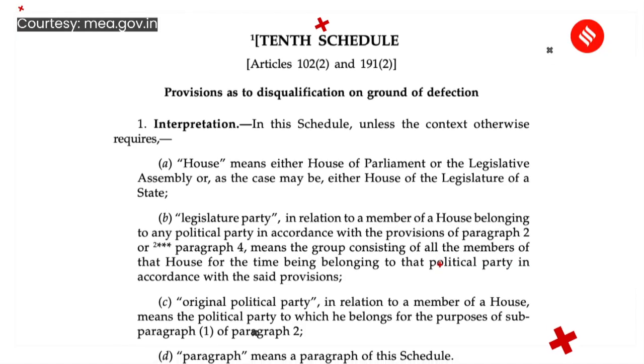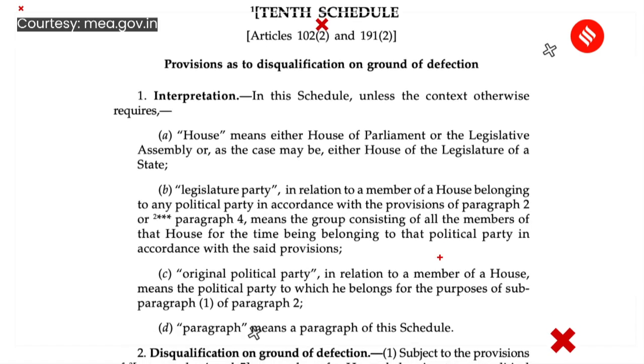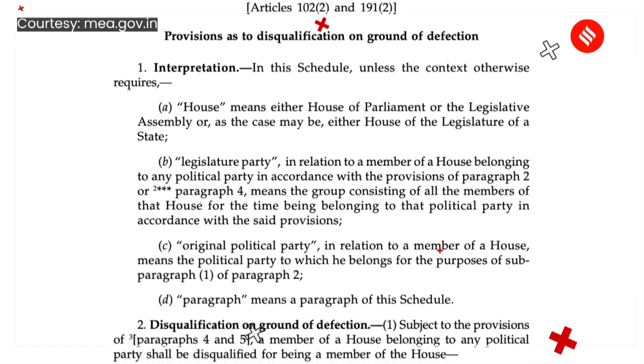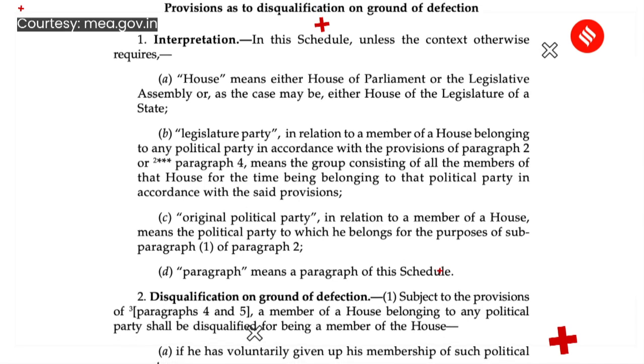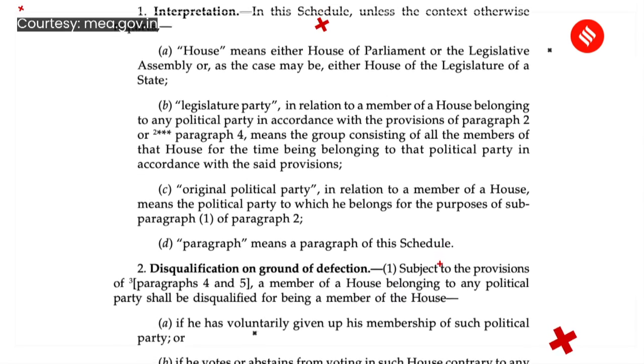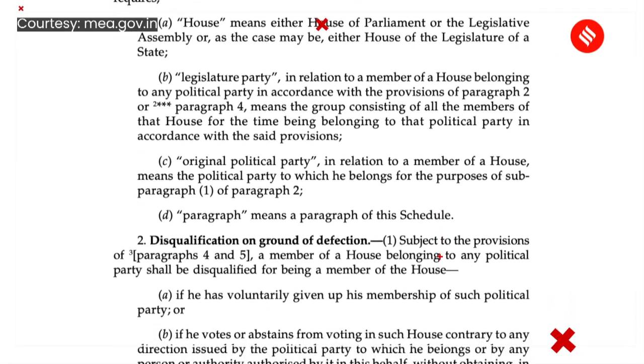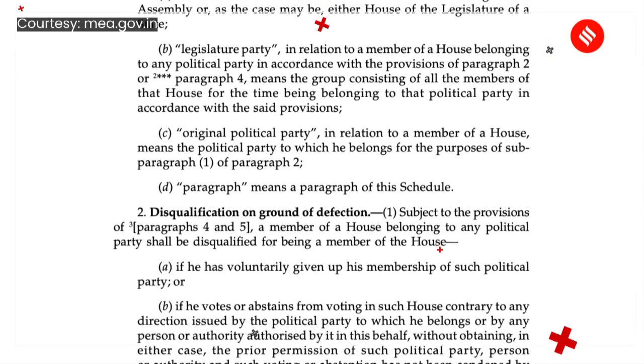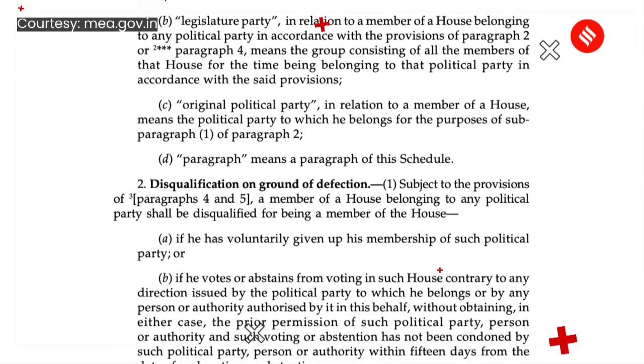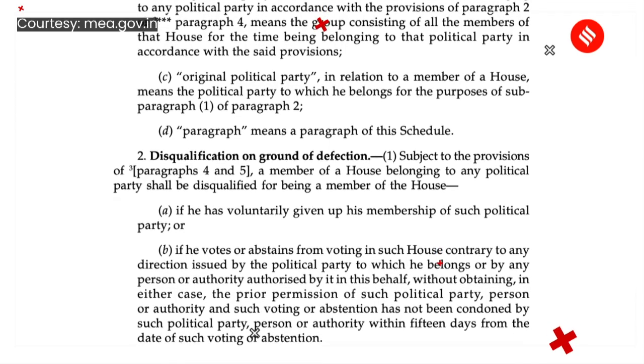Let me tell you a little bit about the 10th schedule. So the 10th schedule, which is popularly known as the Anti-Defection Act, was included in the Constitution via the 52nd Amendment Act 1985. And it sets the provision for disqualification of elected members on the ground of defection to another political party. There is one aspect which you all should know, that it allows a group of MPs or MLAs to join, that is merge with another political party without inviting the penalty of defection.